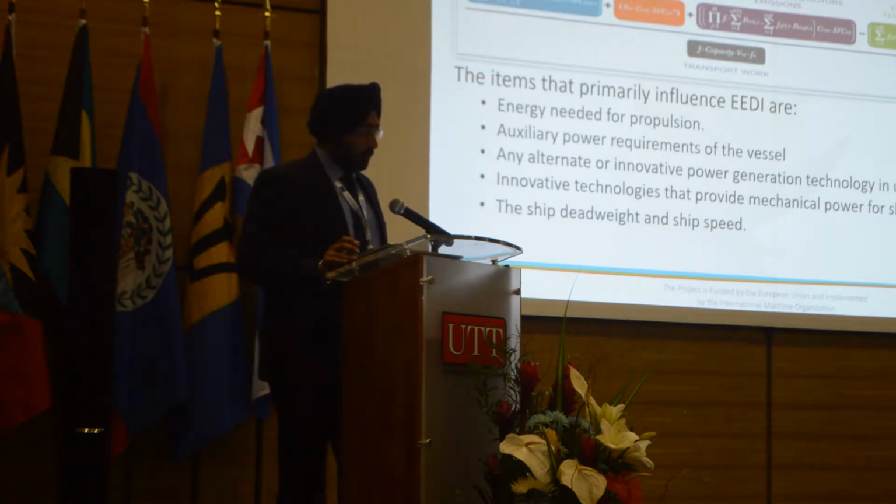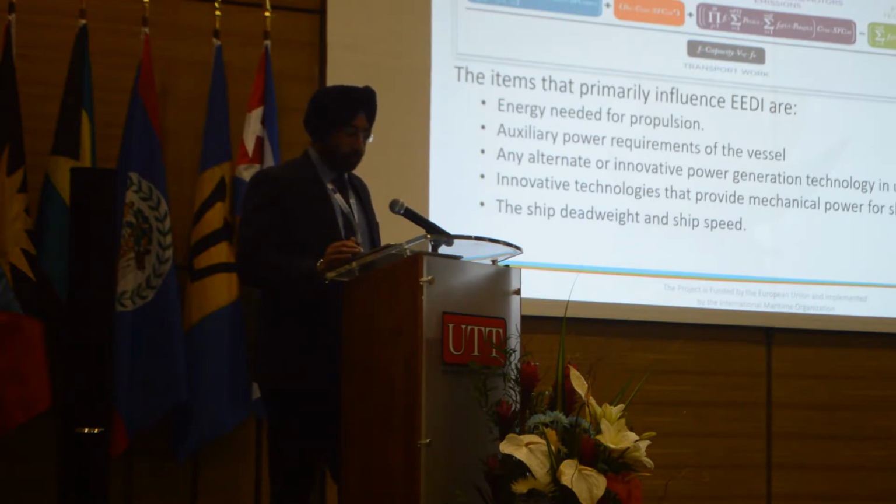Then, if any innovative power generation technology or alternative source is in use on board, and innovative technologies that provide mechanical propulsion for ships, such as sails or kites, etc. And the last term in the denominator is about the ship's deadweight and ship speed, because that is the benefit to society, the cargo carried or the transport work actually carried out.